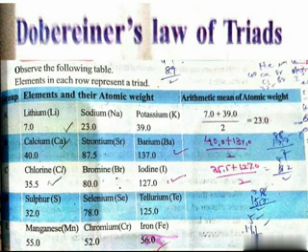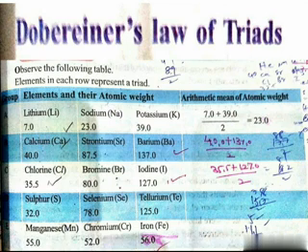Like this, in the second row some more elements are there: calcium, strontium, barium. These three can also be called a triad. Here he also arranged the three elements in ascending order of their atomic weight. Calcium's atomic weight is 40.0, strontium's is 87.5, and barium's is 137.0. The middle element is strontium, whose atomic weight equals the average of the first and third elements. The first is calcium, 40, and then barium, 137. Divide by 2 for the average.